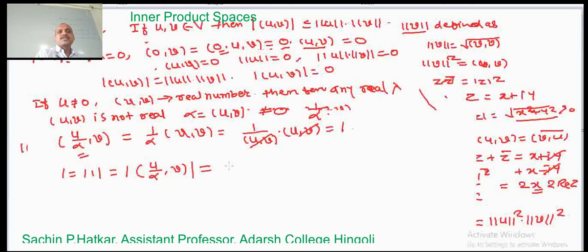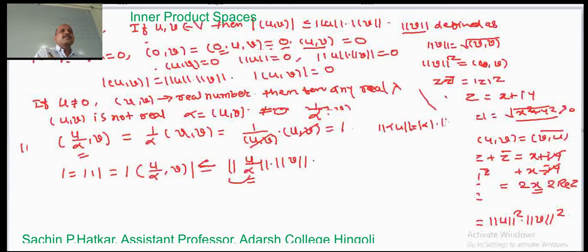So this is less than or equal to, by our result, the norm of u divided by alpha into the norm of v. Now see, alpha is a scalar, and we have just proved a corollary, that is, the norm of alpha into u equals mod of alpha into the norm of u.